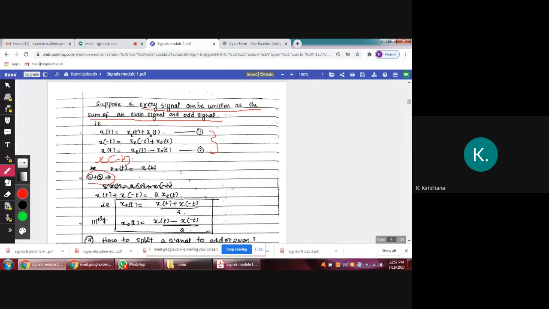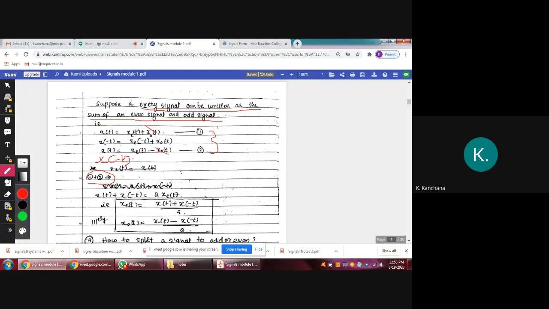If you add these two equations, what will you get? x of t plus x of minus t. This one and this one will get cancelled, x o of t minus x o of t. So what you'll get is x e of t plus x e of t, that is 2x e of t. So x of t plus x of minus t equals 2x e of t.